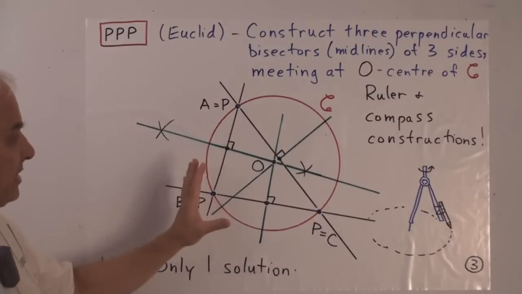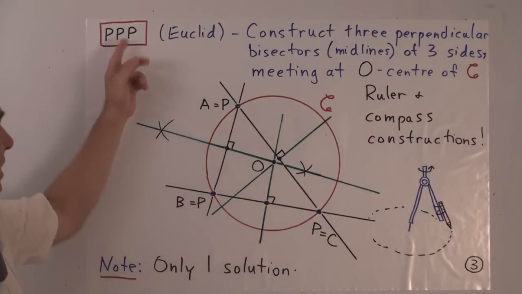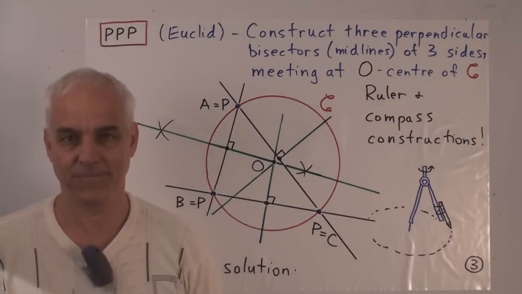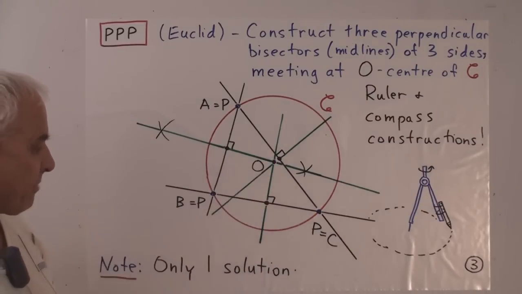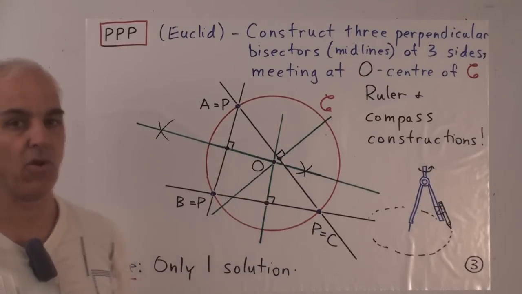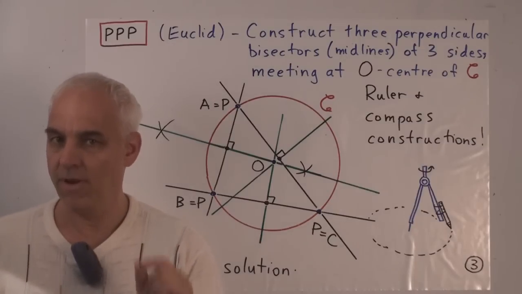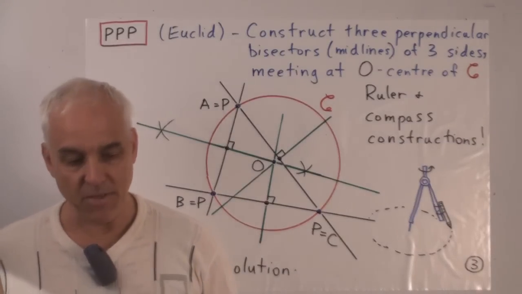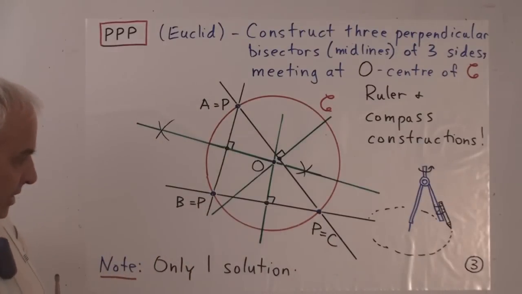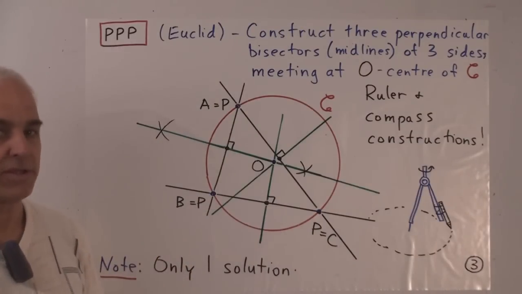Alright, so that's Euclid's solution of the PPP case. And note, there's only one solution. These 3 perpendicular bisectors only meet at that point, so there's only one circle that goes through 3 given points in the plane. And perhaps another thing to remark is that there is a condition on the 3 points.